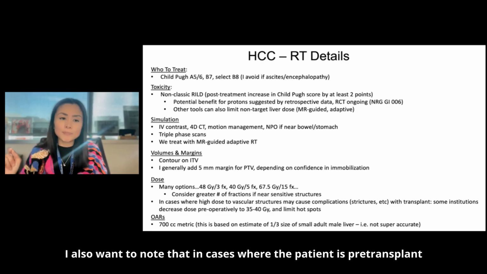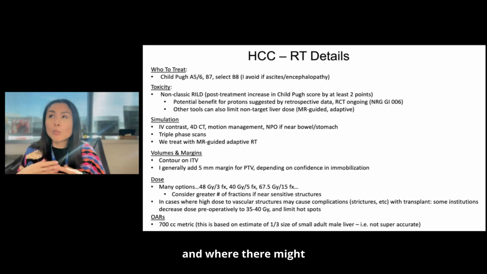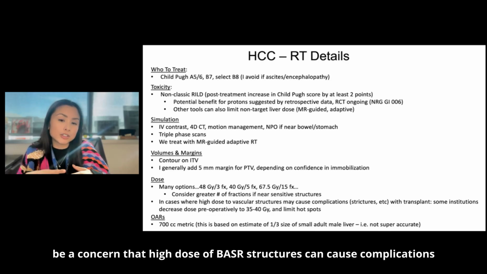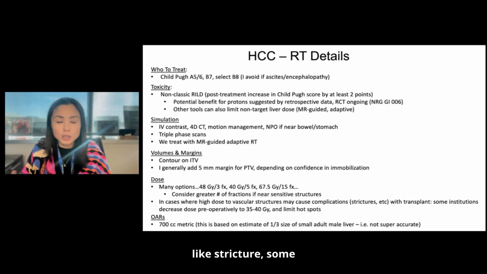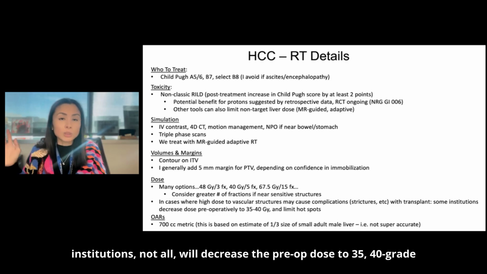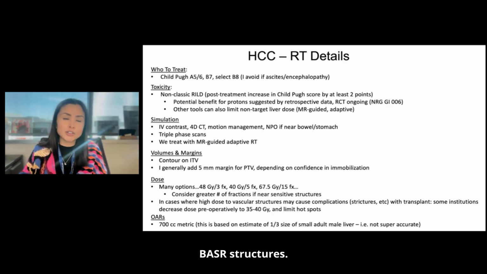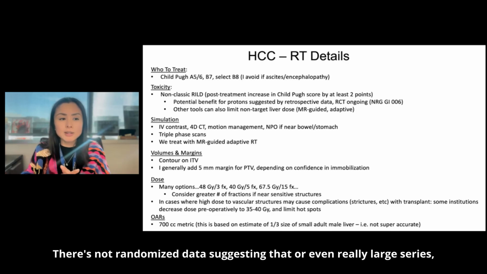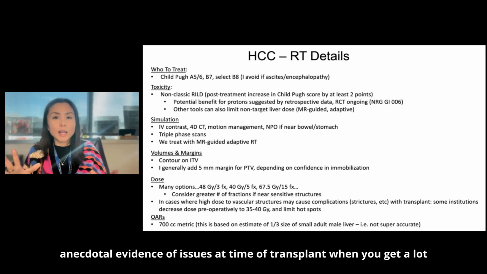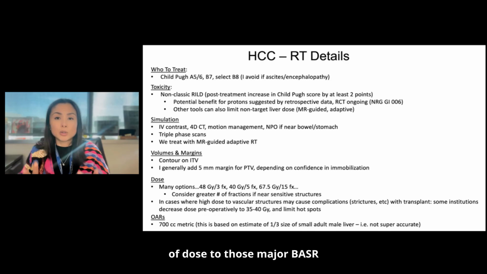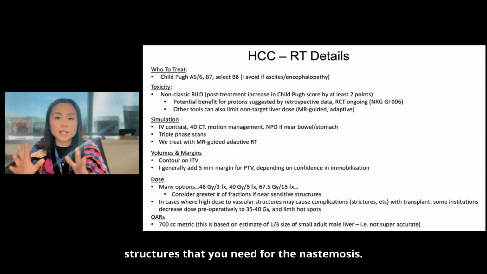I also want to note that in cases where the patient is pre-transplant and there might be a concern that high dose to vascular structures can cause complications like stricture, some institutions, not all, will decrease the pre-op dose to 35 to 40 gray and limit hotspots to the vascular structures. There's no randomized data suggesting that or even really large series, but definitely anecdotal evidence of issues at time of transplant when you get a lot of dose to those major vascular structures that you need for the anastomoses.